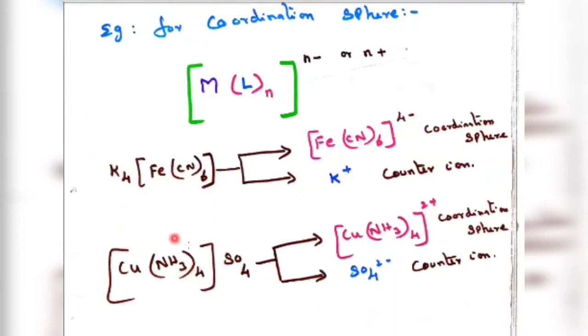And here this is a cation and this is the anion. Here this is the cation and this complex is the anion. Here this is the cation and outside, this SO4 is the anion. So SO4 2 minus is the counter ion, and the coordination sphere is [Cu(NH3)4] to the power 2 plus.